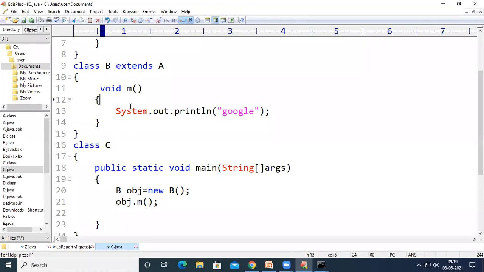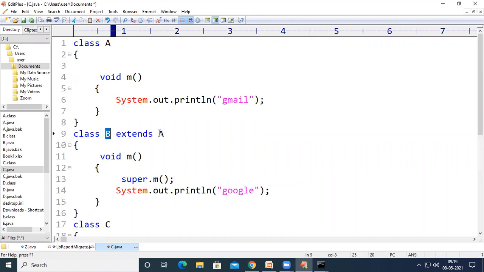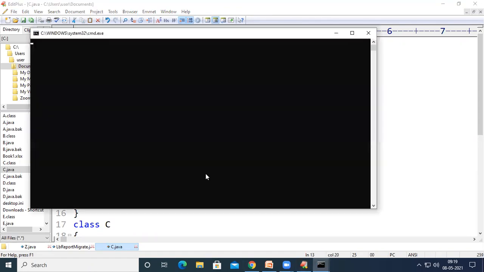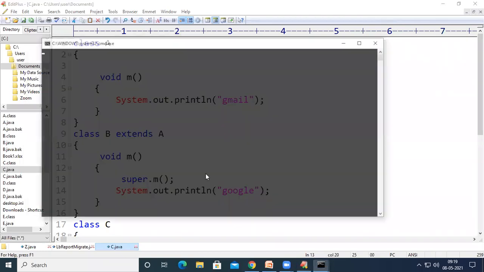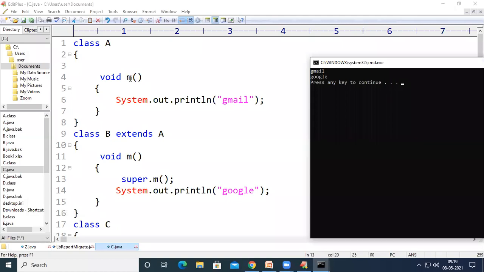From this method, if I want to access the method m which was present in the superclass of class B, the superclass of class B is class A. If I want to access the method m which was present in class A, then I can simply give super.m. So if I give super.m, it is going to execute both the methods. It is going to execute the method m which was present in class A and the method m which was present in class B also, right?